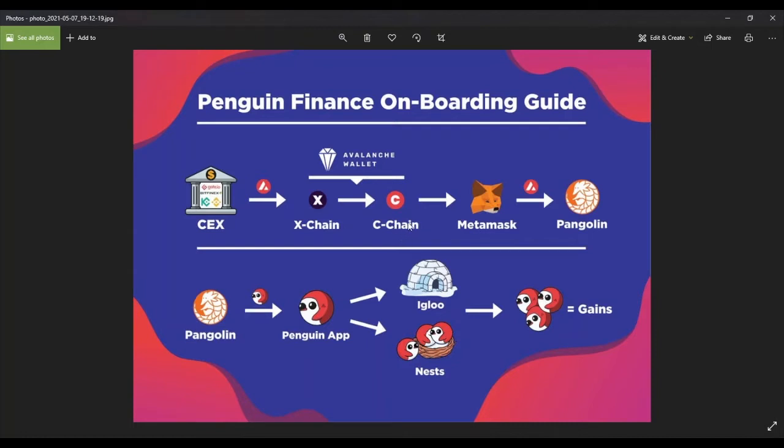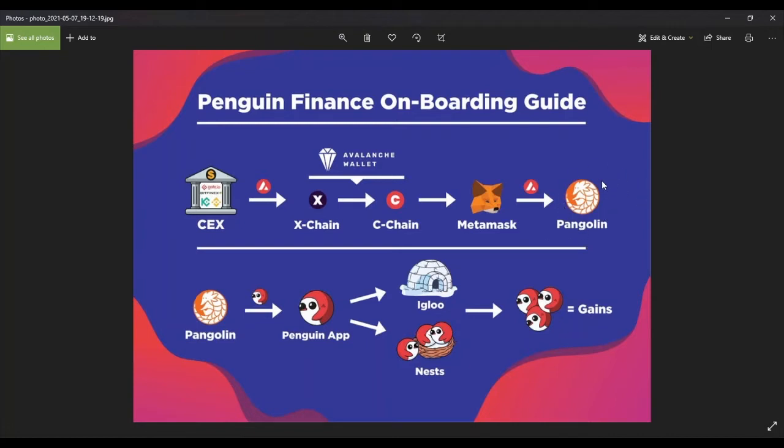Then from the Avalanche wallet we can send this AVAX to MetaMask. In this step we will see how we can set up MetaMask in order to use it on the Avalanche blockchain. So now we have MetaMask ready and we have our AVAX tokens inside it, so we can connect to an exchange or to a yield farm.